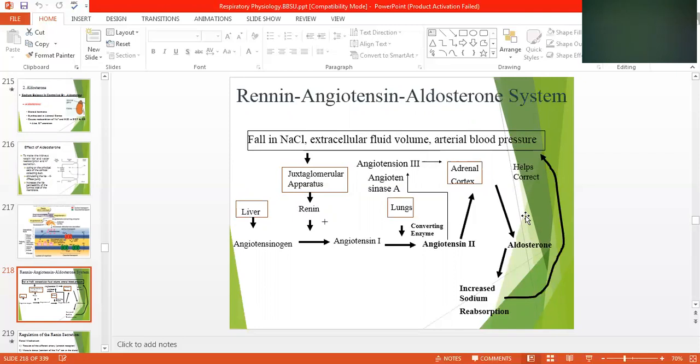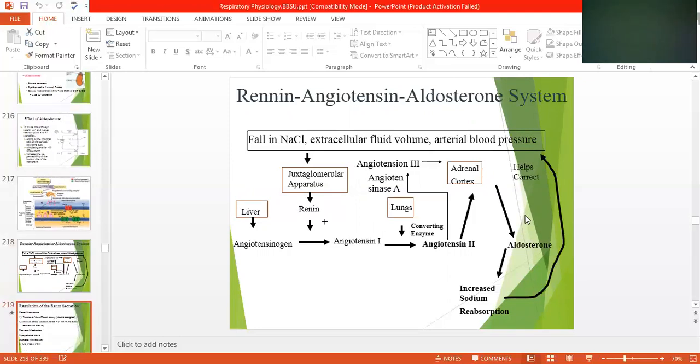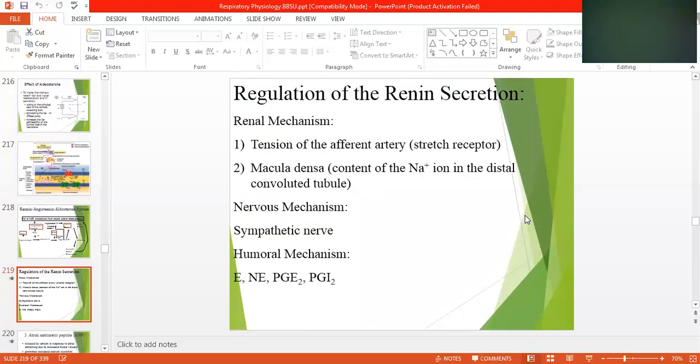Increased sodium reabsorption helps to correct it. Aldosterone also plays a role. Then angiotensin 3 is also acting on the adrenal cortex. And angiotensin converting enzyme is an enzyme released from the lungs. Regulation of the renin.